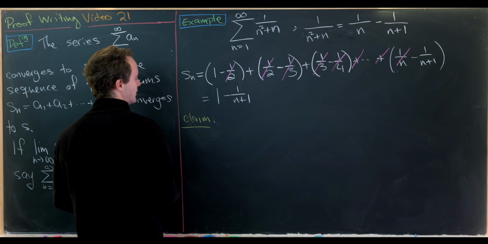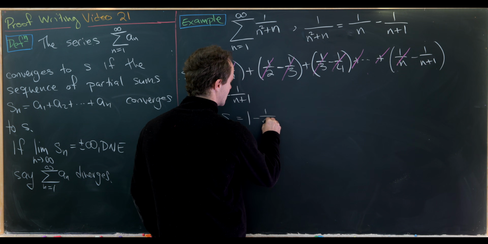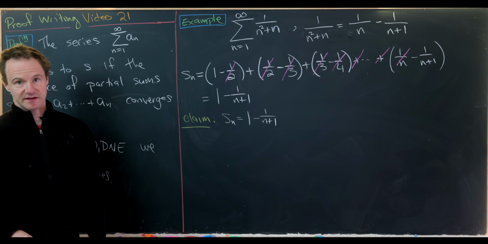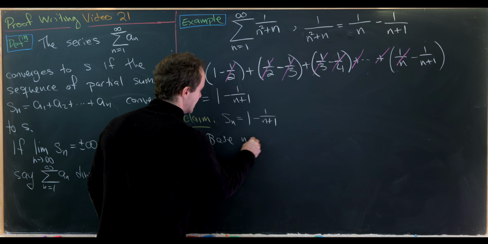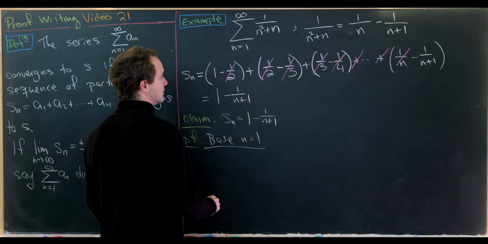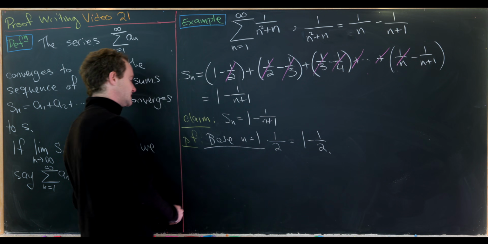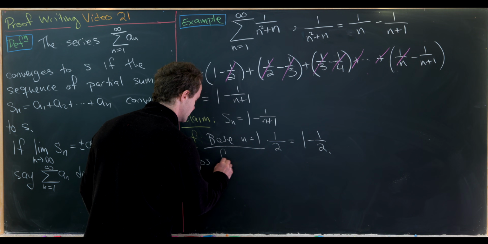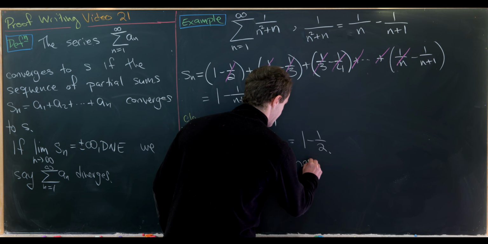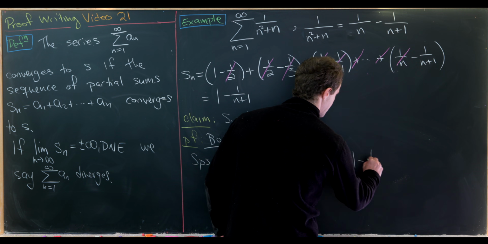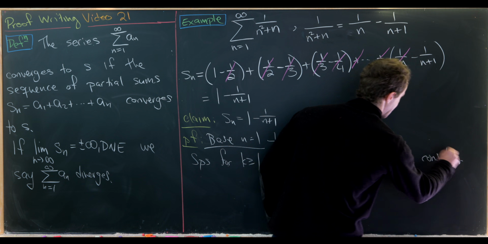So let's see how we would lay that out. Let's make our claim that s sub n is 1 minus 1 over n plus 1. Our base case will be the n equals 1 case, which is just 1 over 2, which is equal to 1 minus 1/2. And now let's make an induction hypothesis. Let's suppose for some k bigger than or equal to 1, we have s sub k is equal to 1 minus 1 over k plus 1, and let's consider the next term.